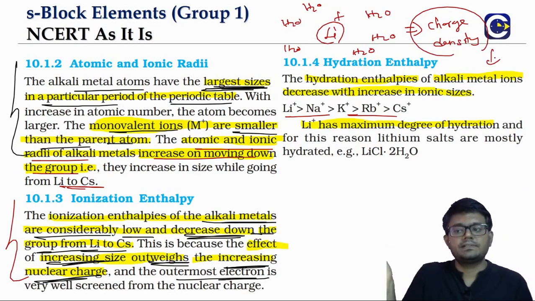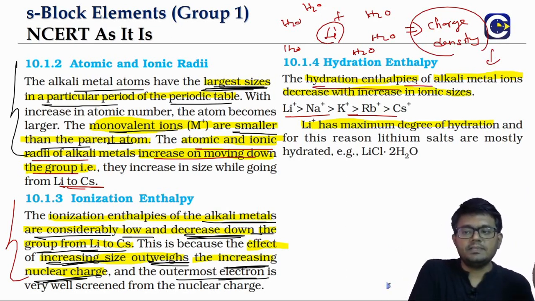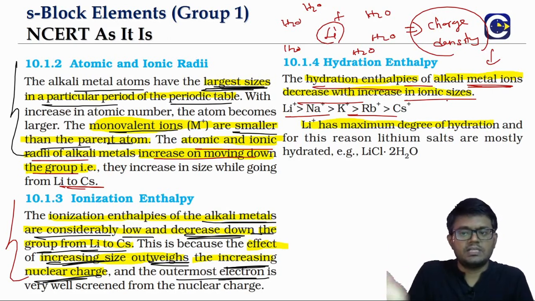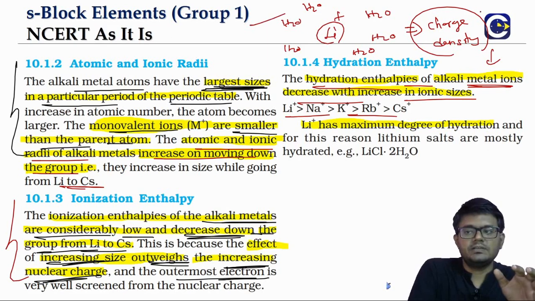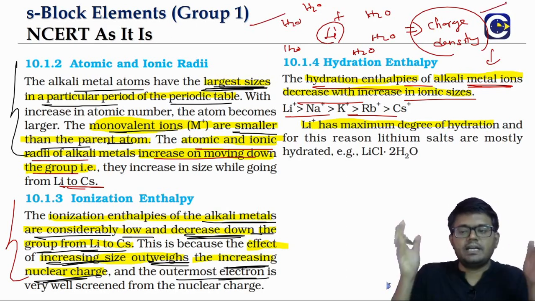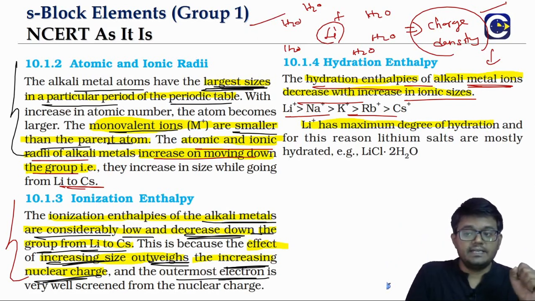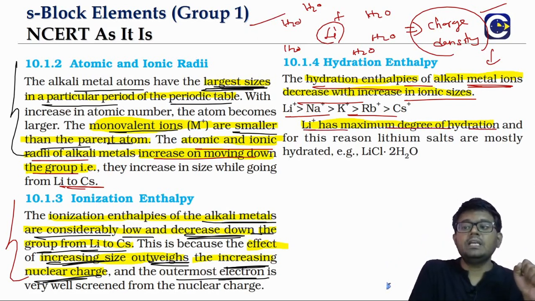Charge density decreasing means what? Hydration also will decrease. So the hydration enthalpies of the alkali metal ions will be decreasing as the ion size is increasing, because ion size is increasing means what? Charge density will decrease. Hydration will depend upon what? Charge density. More charge density, more hydration. Lithium, because of its exceptionally small size, will have a very high degree of hydration.